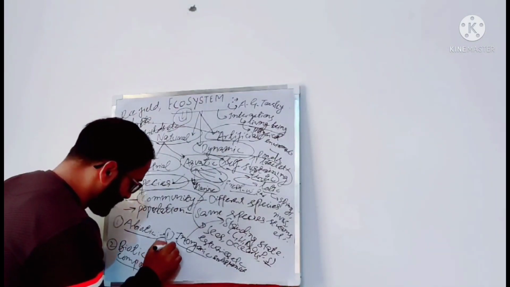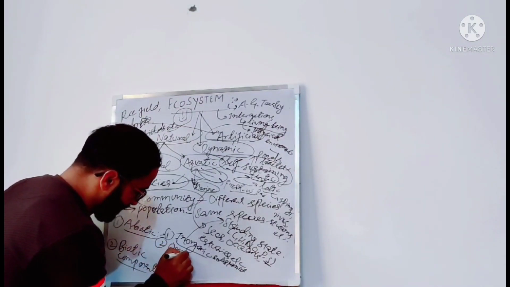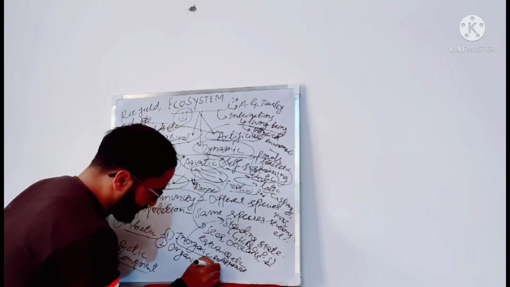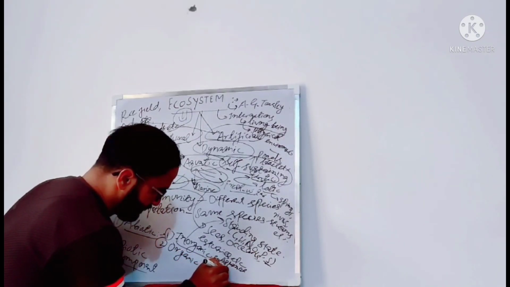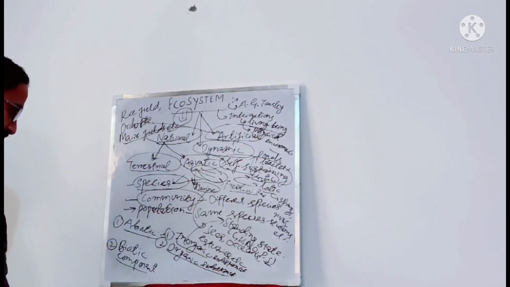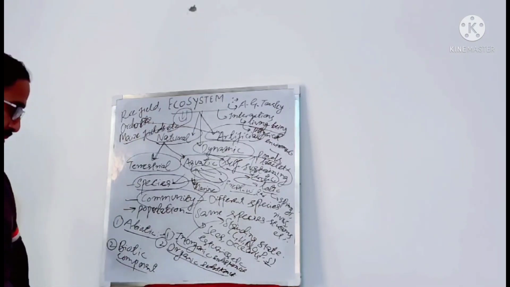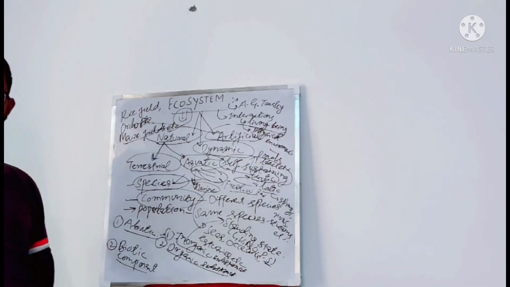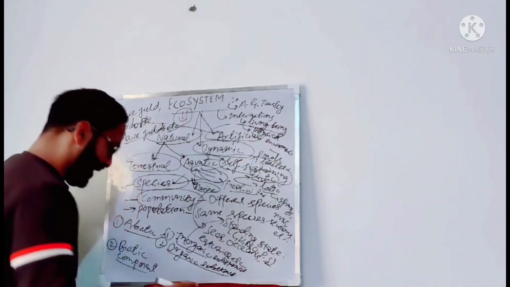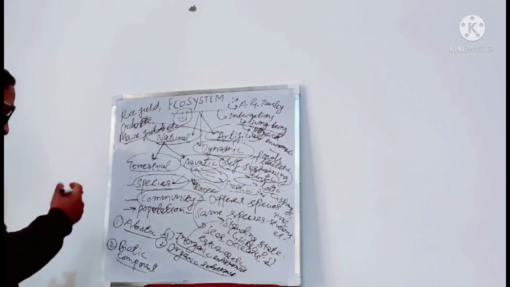Second is organic substances. Besides these inorganic substances, there are some organic substances present as well, like carbohydrates, fats, lipids, etc. in the ecosystem, and they constitute the organic substances.